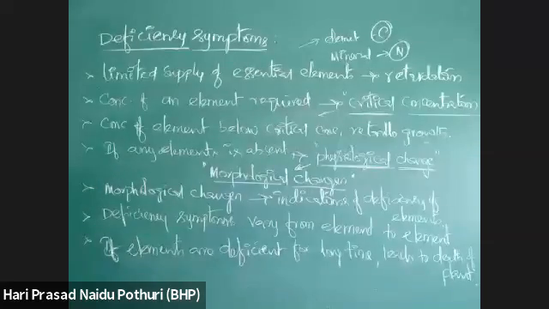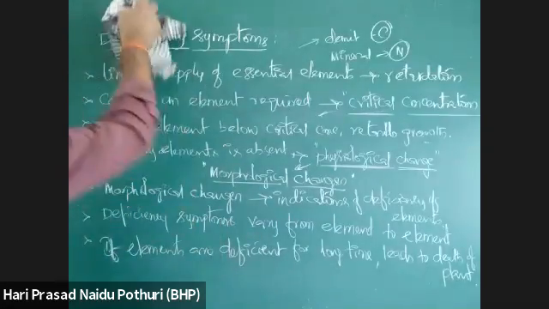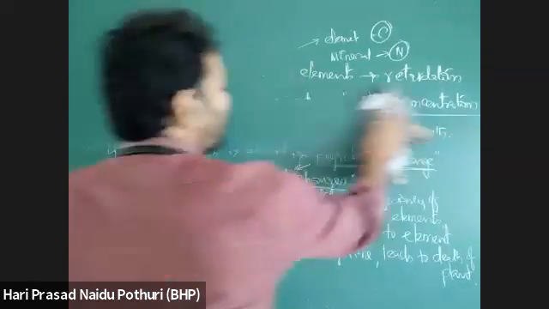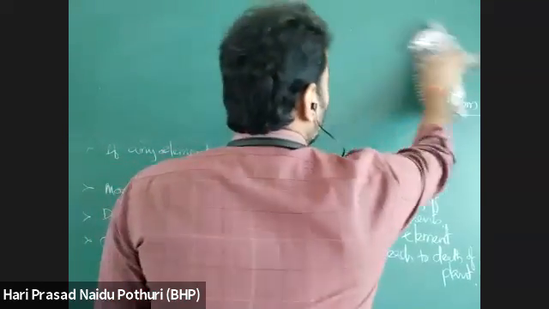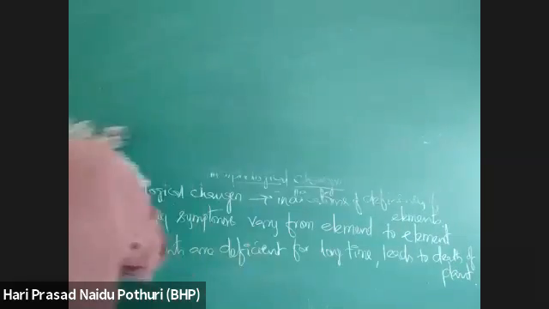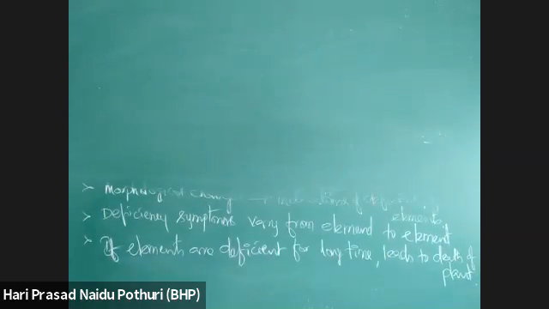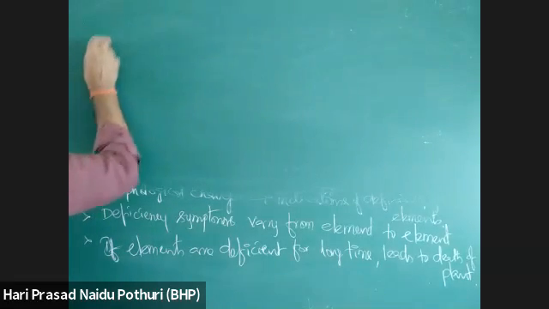And in which part the symptoms of deficiency develop is different from element to element. In transport in plants we discussed, there are elements which can be mobilized and which cannot be mobilized.